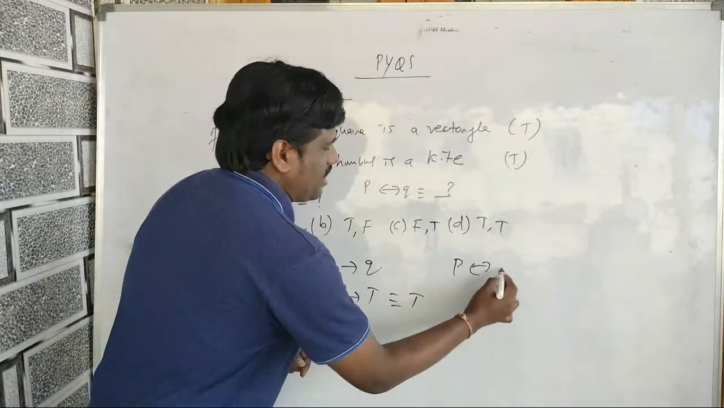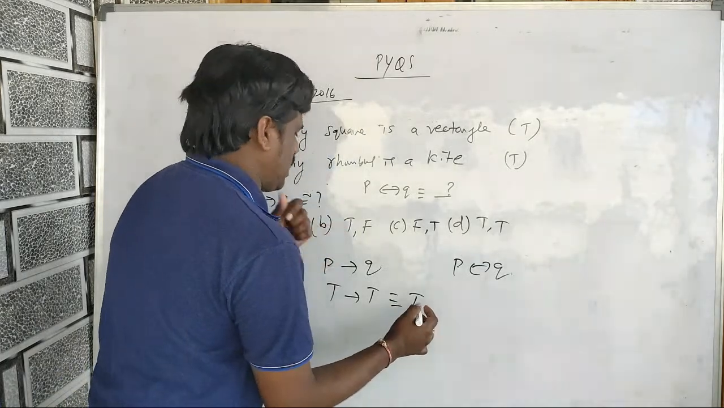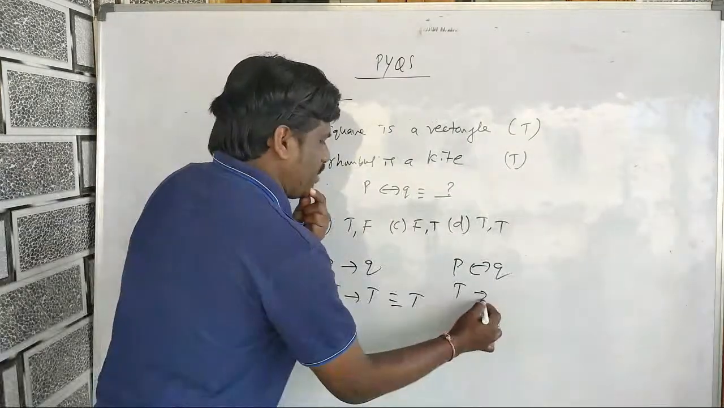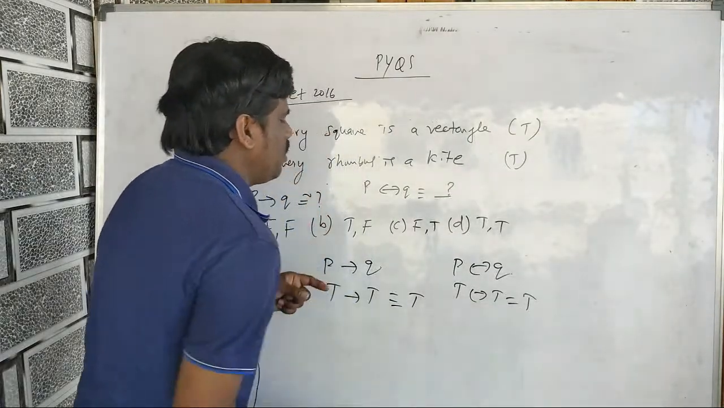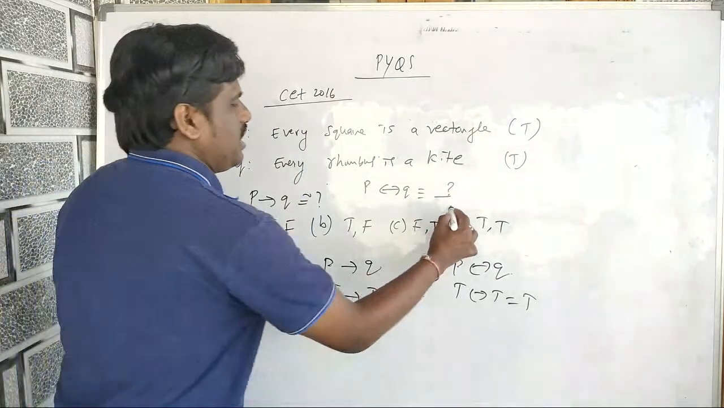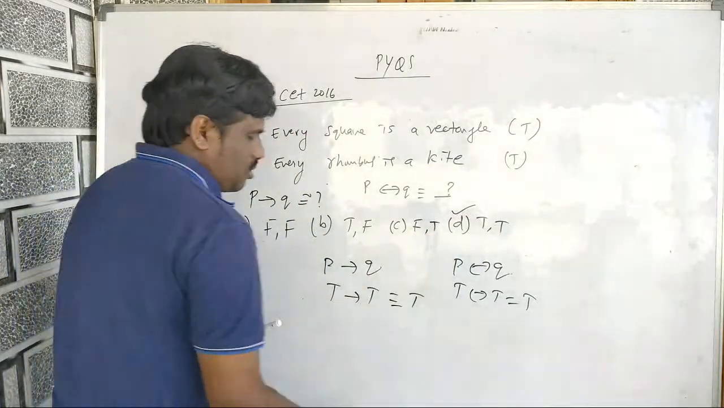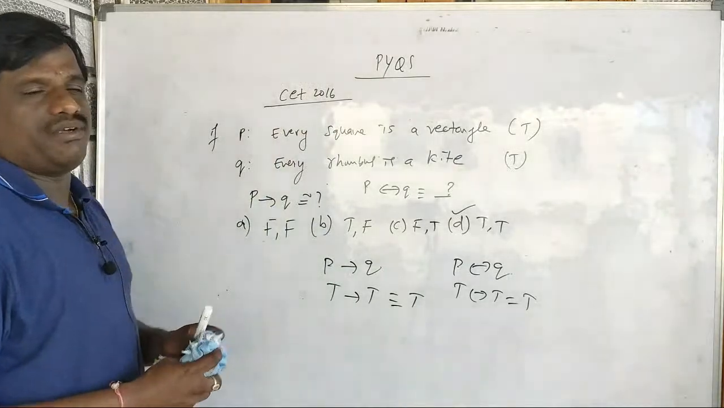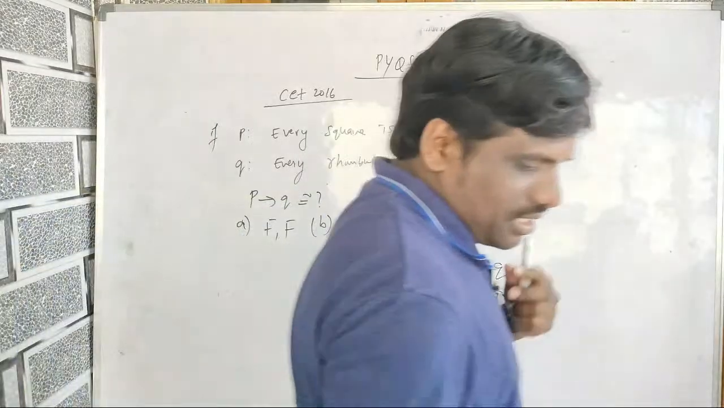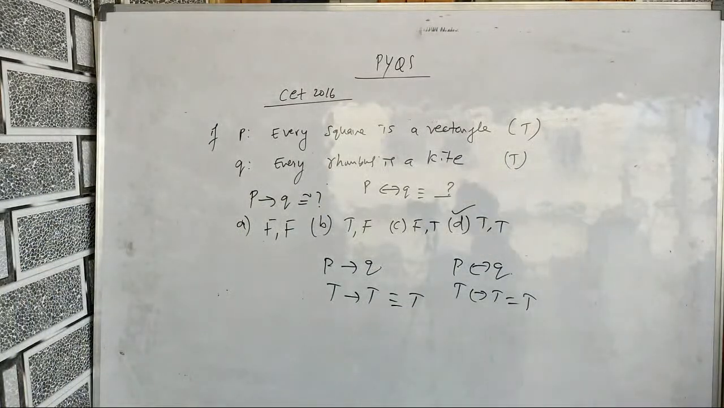Next, P by implies Q. What do I want to get here? True by implies true. What do I get here? True. So true is my right answer, so D is the right answer. I hope you have understood. D is the right answer. Let me see your comment box.